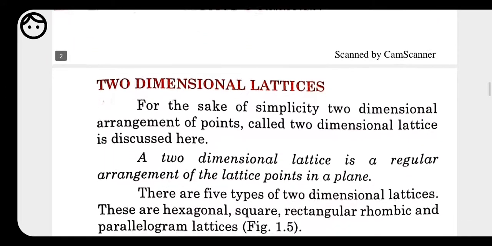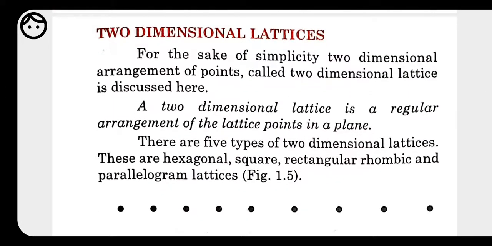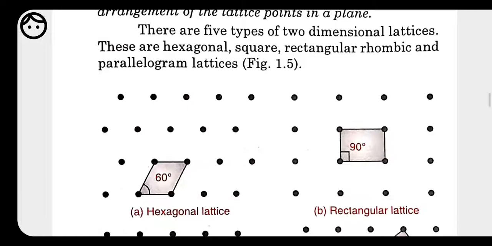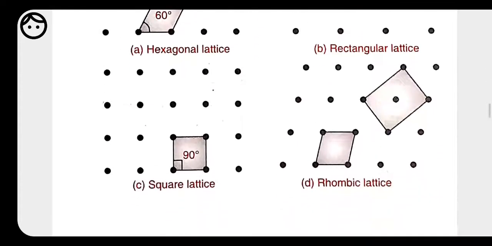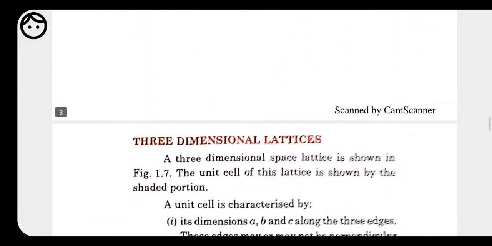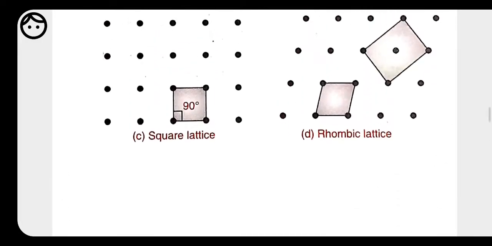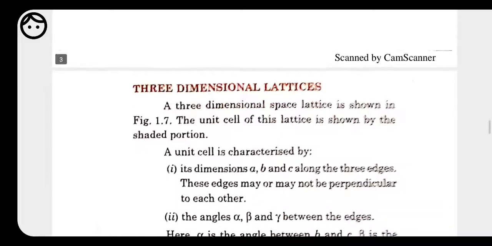See here the crystal lattice in two dimensions. Here we have a hexagonal lattice, a rectangular lattice, a rhombic lattice and a square lattice. On the basis of these two-dimensional lattices, in total we have 5 types of crystal lattice. But here, as we know, we have to talk about the three-dimensional lattice.